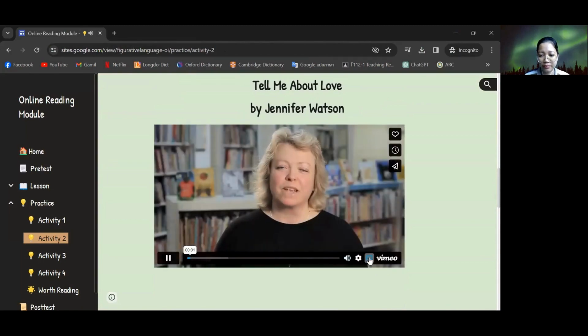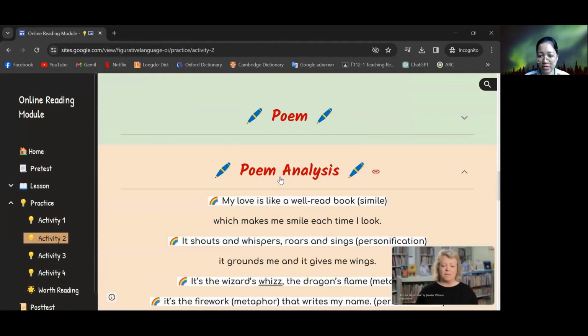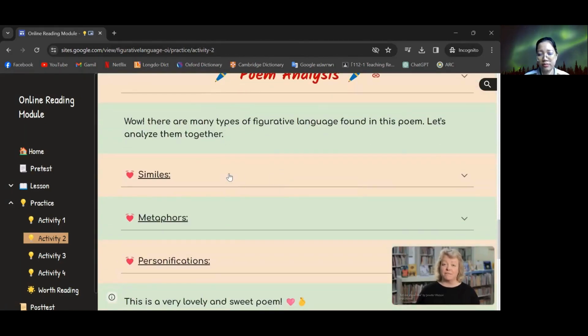This poem came about as part of a late night conversation with my children at bedtime. It's called Tell Me About Love.